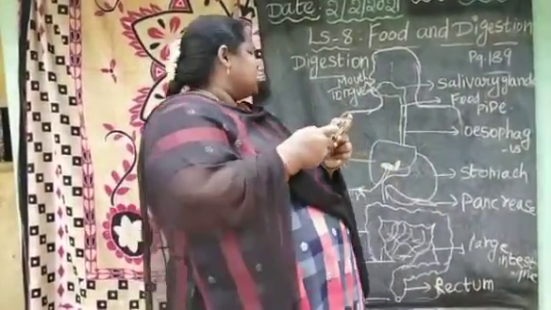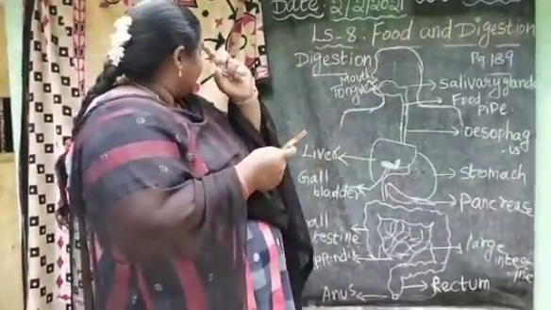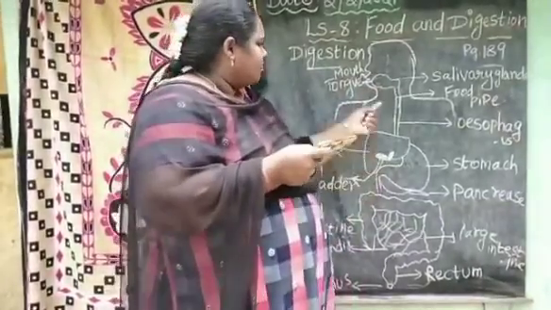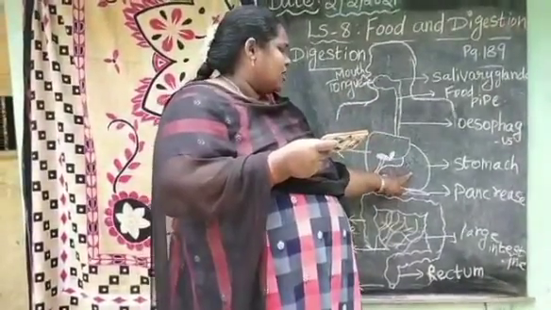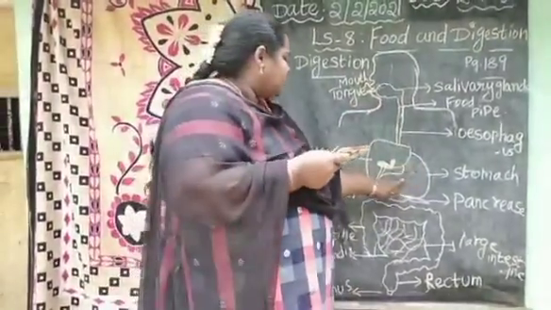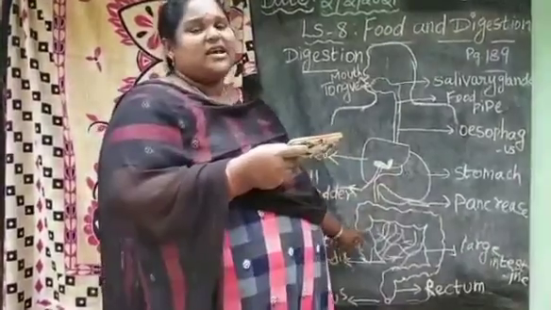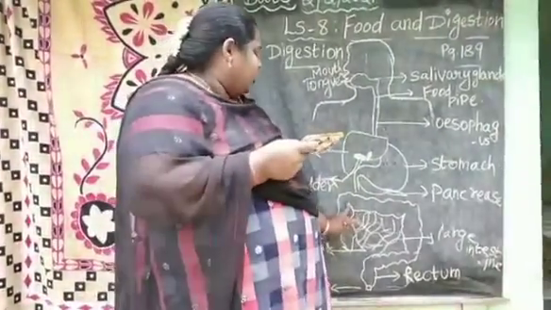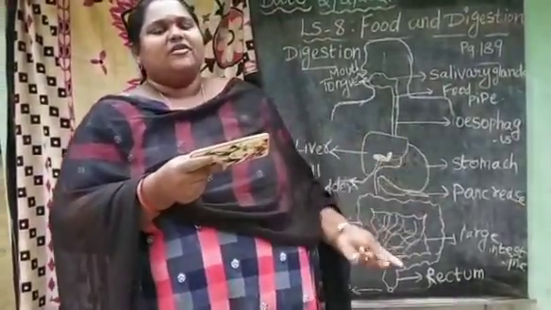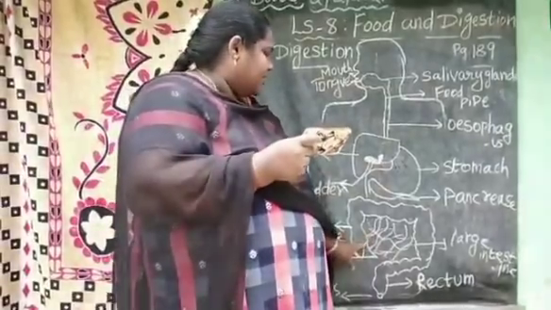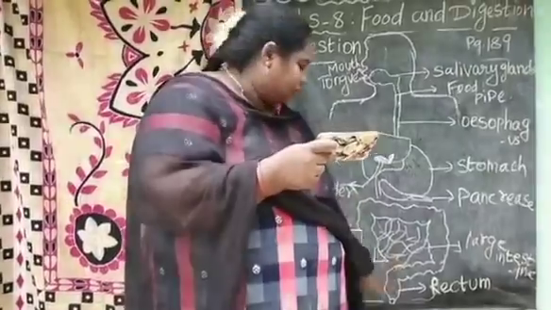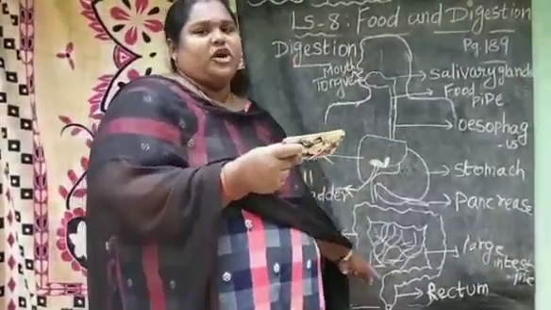So this is the process of digestion. First, digestion starts in the mouth, then it moves through the food pipe to the stomach. After the stomach, the food is in semi-solid form, and then it moves to the small intestine. Here digestion is completed, and the undigested things move to the large intestine, where the useful substances are taken. The solid waste passes out through the anus in the mornings when we go to the toilet.